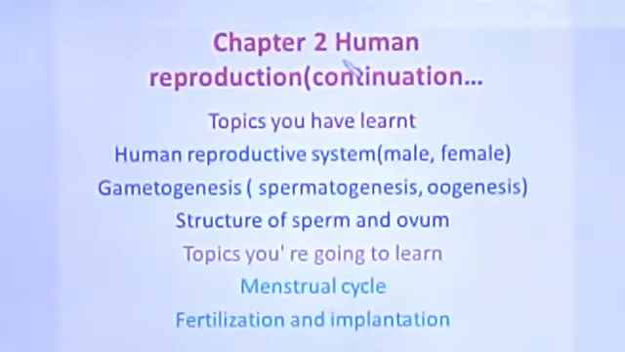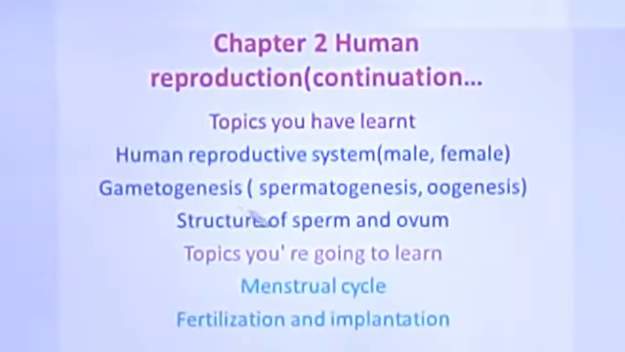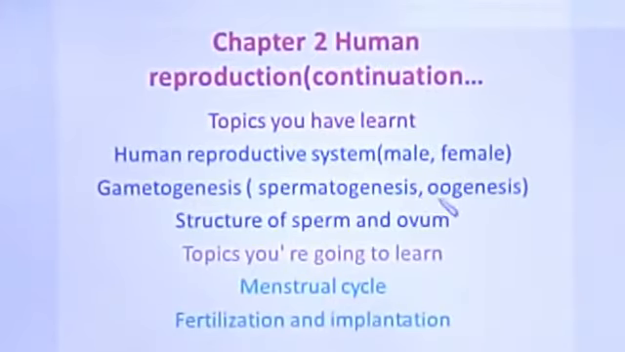So students, you have learnt some of the topics already in this lesson, human reproduction: the human reproductive system, male and female, then gametogenesis, in that spermatogenesis, that is production of sperm, and oogenesis, production of ova. And next you have read about structure of sperm and ovum. Now we are going to see two topics, that is menstrual cycle and fertilization and implantation.